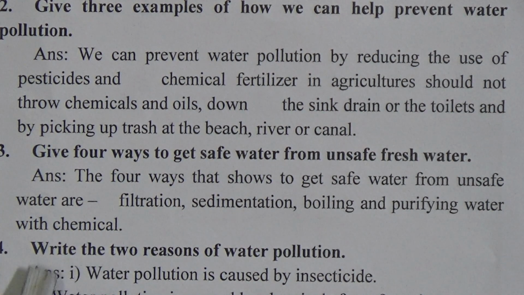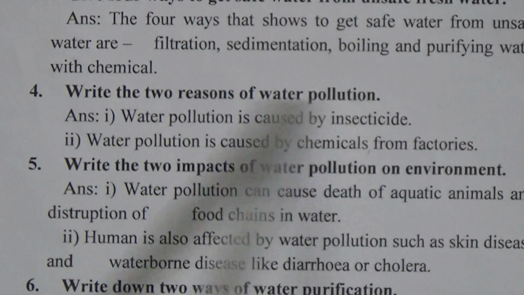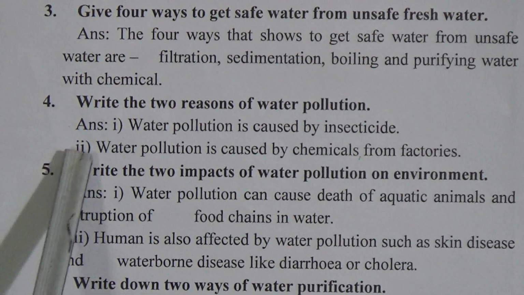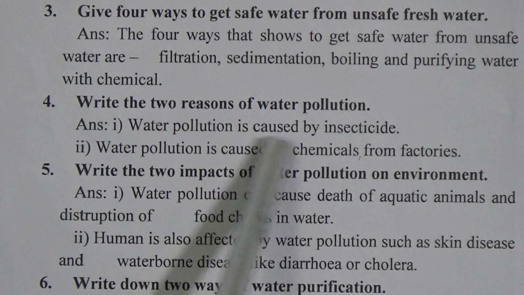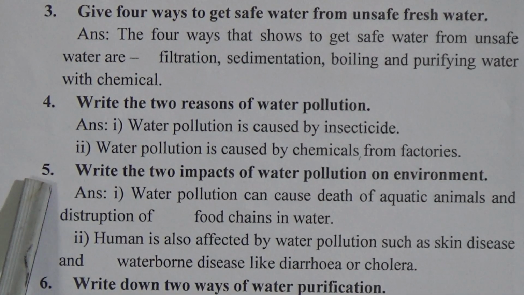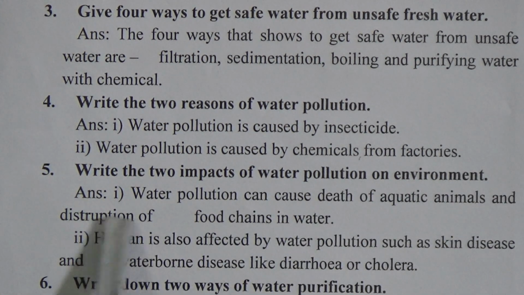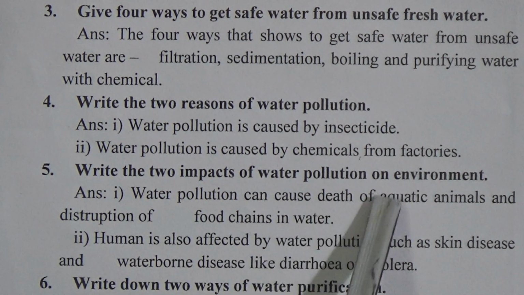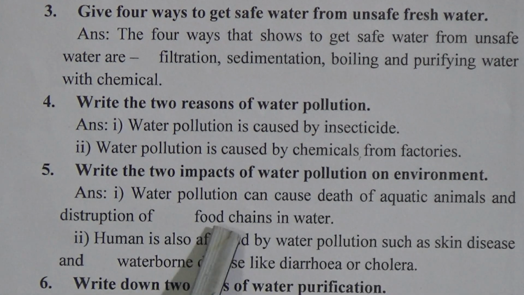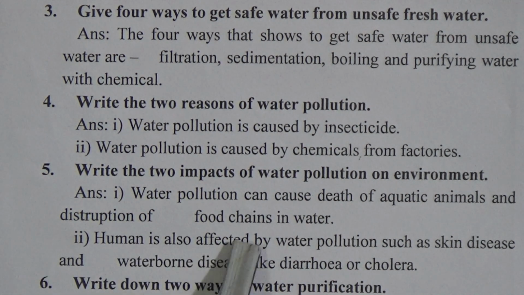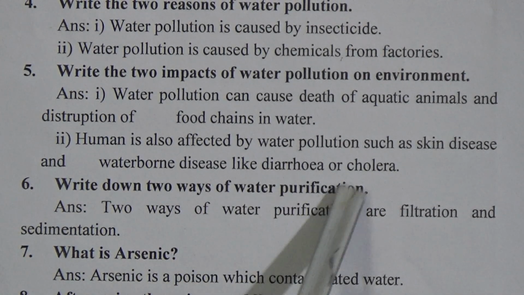Now question number 4 is, write the 2 reasons of water pollution. The answer is, first one, water pollution is caused by insecticide, and second one, water pollution is caused by chemicals from factories. Question number 5 is, write the 2 impacts of water pollution on the environment. The answer is, first one, water pollution can cause death of aquatic animals and disruption of food chains in water. Now second one, humans are also affected by water pollution, such as skin disease and waterborne diseases like diarrhea or cholera.